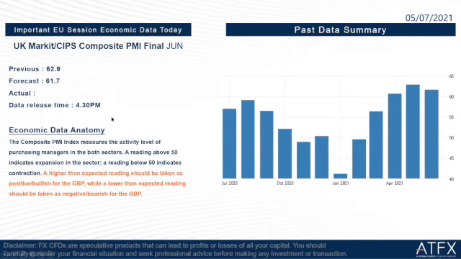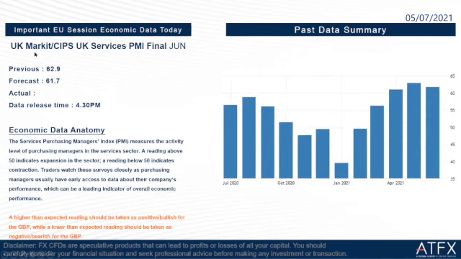The second is the UK Markit/CIPS UK services PMI final for June. The previous is 62.9, the forecast is 61.7. The release time is the same, 4:30 in the afternoon today. A higher than expected reading should be taken as positive or bullish for the GBP, while a lower than expected reading should be taken as negative or bearish for the GBP.